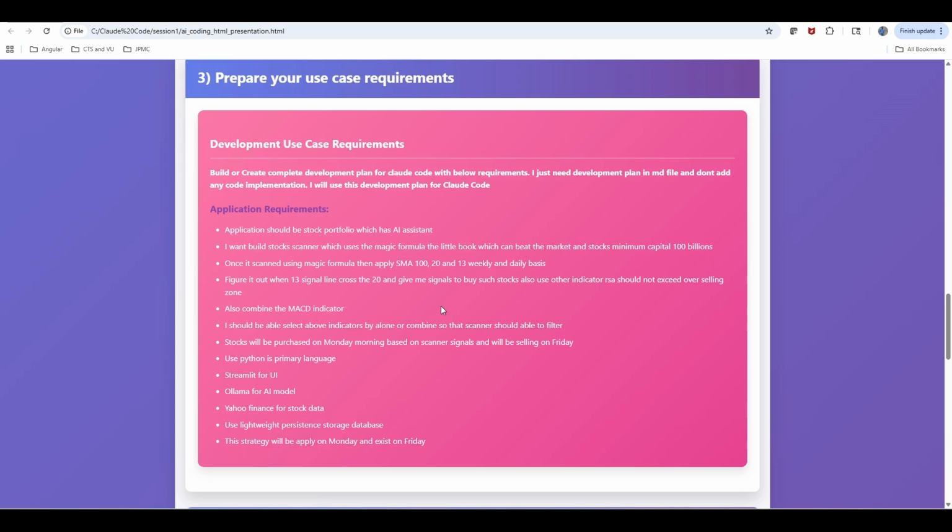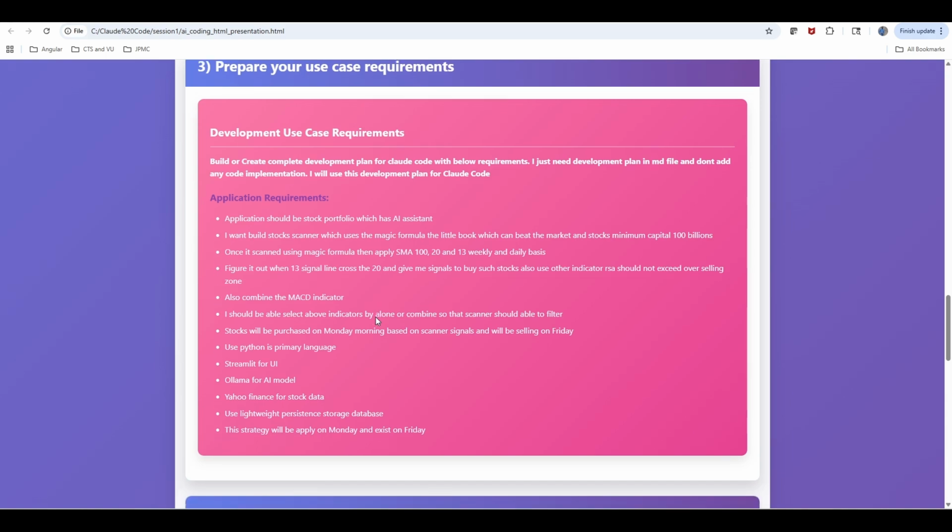For that, I have also given high-level information on what kind of tools I want to use, because I'm a little more specific and want clarity on the tools I have to use. Here I want to utilize AI to analyze and generate the comprehensive plan. For the front end, I'm saying Streamlit, and my primary programming language is Python. It's a very high-level requirement, the way humans generally read and understand things. This is how you start gathering your requirements.